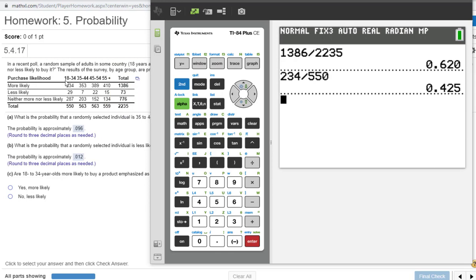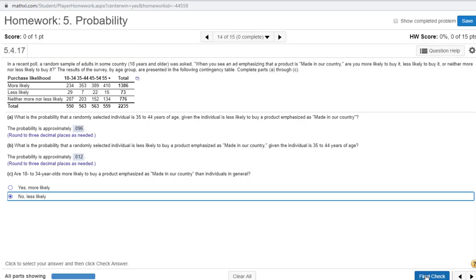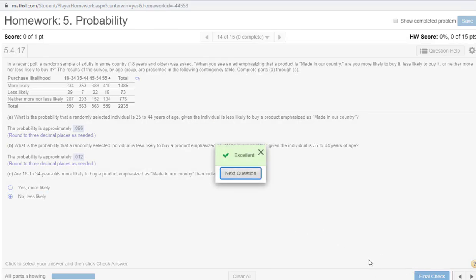And then now we're focusing on just the 18 to 34-year-olds. Are they more likely? So there's our total of 550. So 234 divided by 550. That's significantly less, right? About 42.5% versus 62%. So I would say less likely. So I hope that helps.